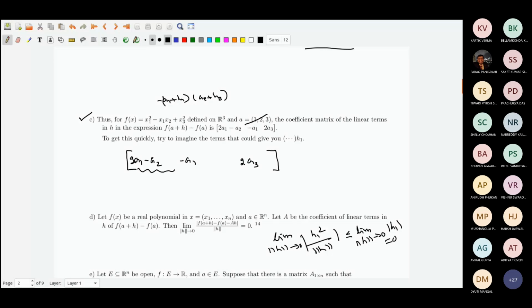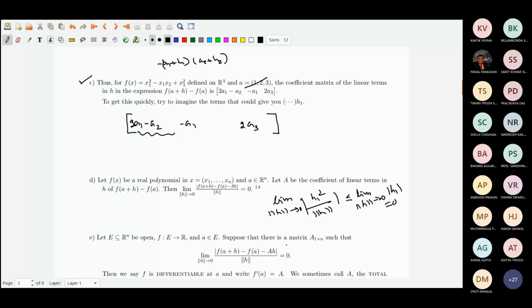So the way I am seeing this third inequality is that you write this expression as |h1 by norm of h| multiplied by |h1|, and then you apply the sandwich theorem, and if the absolute value goes to 0, that function goes to 0. So that is how it is. Okay.